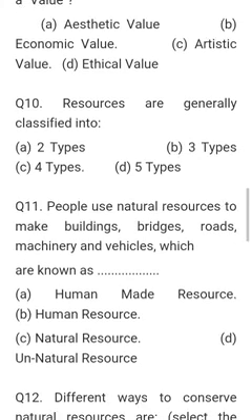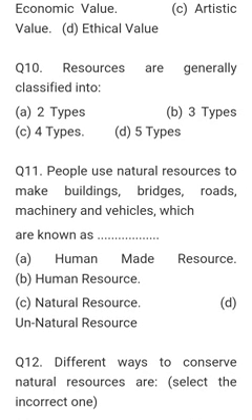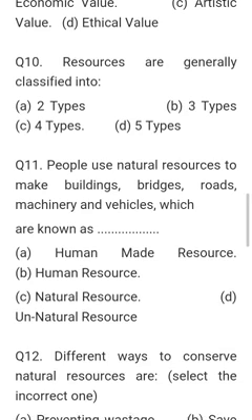Then question number 10: Resources are generally classified into 2 types, 3 types, 4 types, 5 types. So resources are generally classified into 3 types, namely natural, human and human-made resources. Question number 11: People use natural resources to make buildings, bridges, roads, machinery, vehicles, which are known as human-made resources.